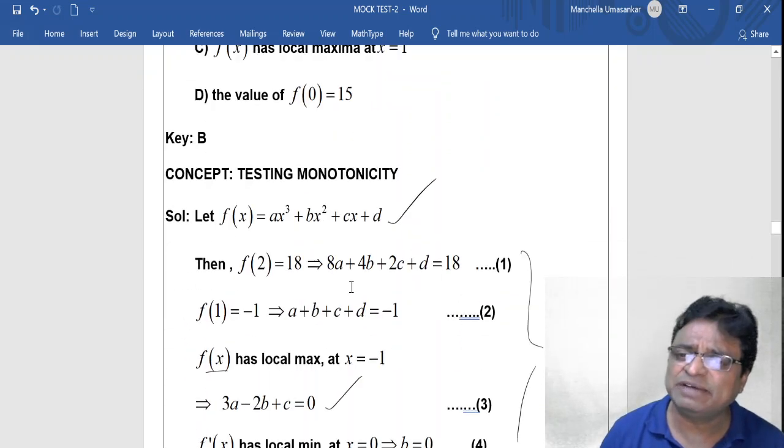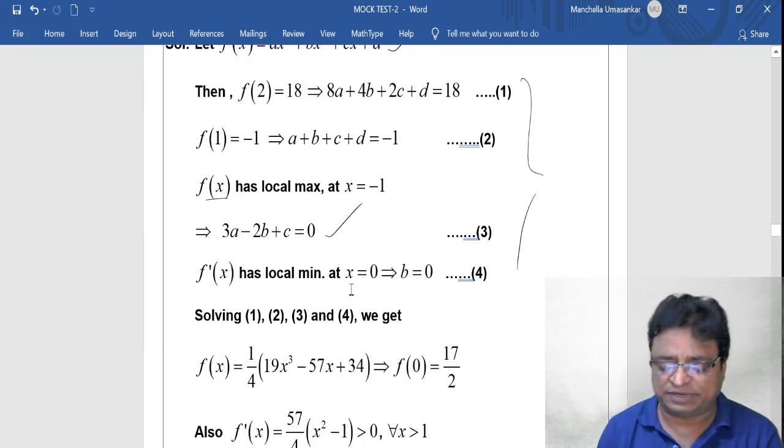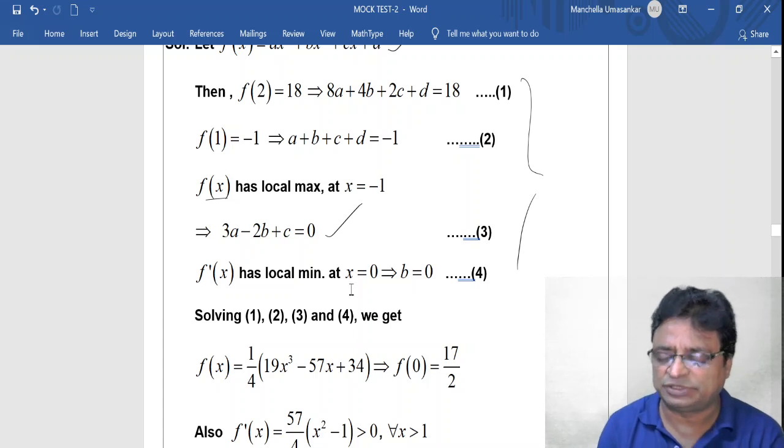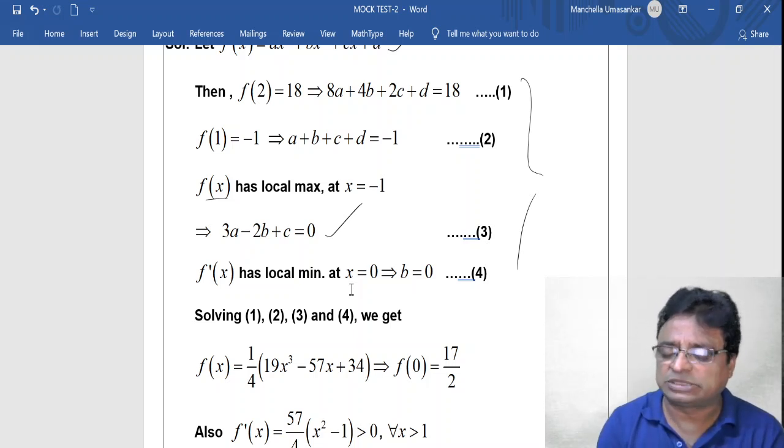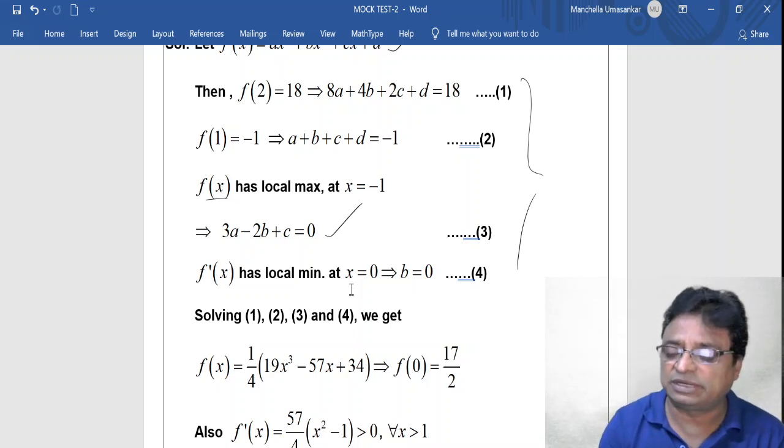So what is the second derivative test, my friends? Find f dash of x, equate it to 0 and solve for real x, and find f double dash of x. After solving for the real values of x from f dash of x is equal to 0, you substitute that value into the second derivative.